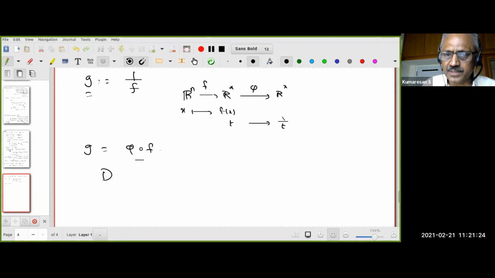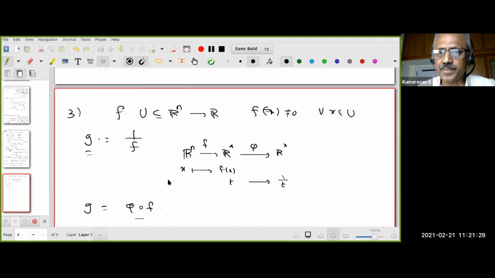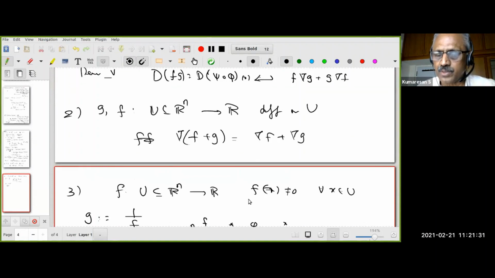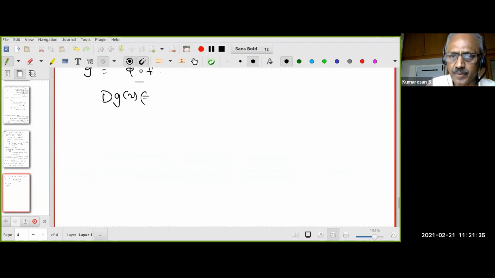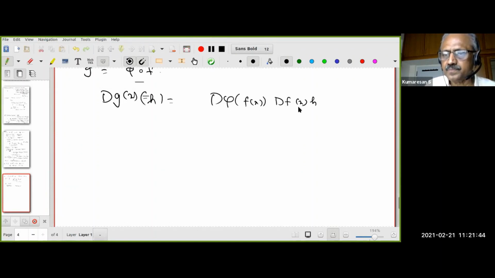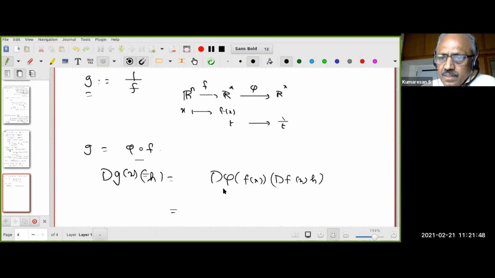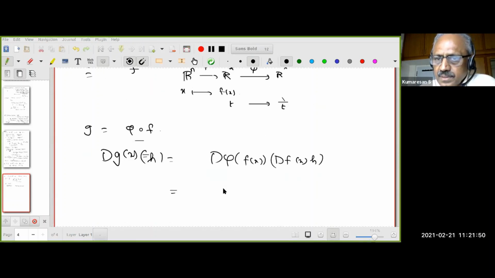Now, therefore, what is dg at any point x? Notice that again it's going to be a function from Rn to R. Therefore, I should look for a gradient. So let me ask its action on h. That is going to be d phi's action at the point f(x) acting on df_x acting on h. This is the chain rule. Do all of you understand? Now, what is df_x acting on h? That we know.